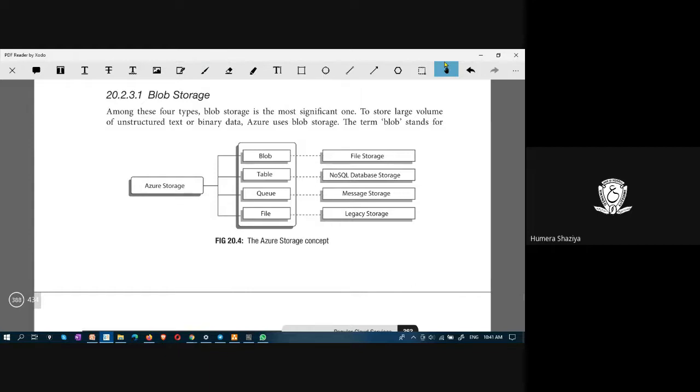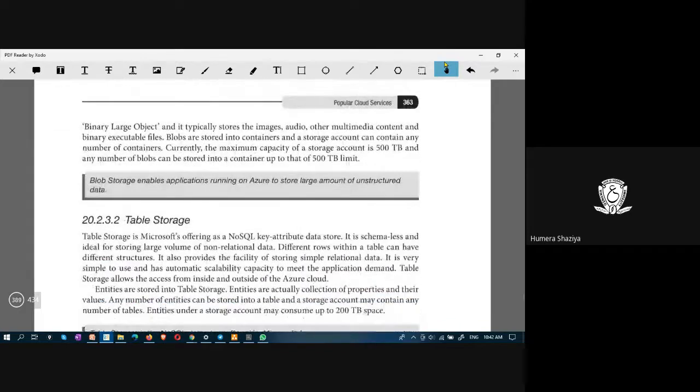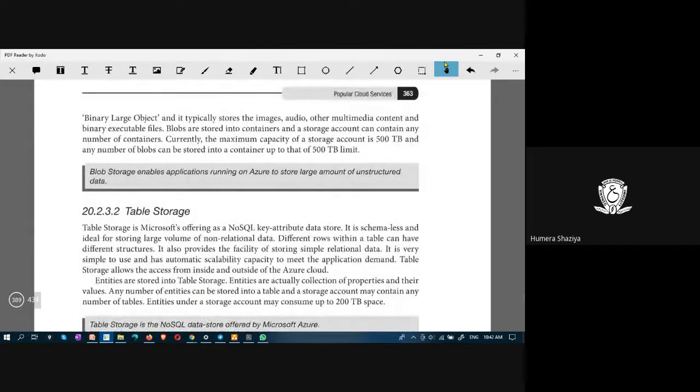Legacy storage means conventional servers store files and folders on a non-cloud service, that is this legacy storage. Blob stands for binary large object. It can store images, audio, multimedia content, and binary executable files. All can be stored in blob.